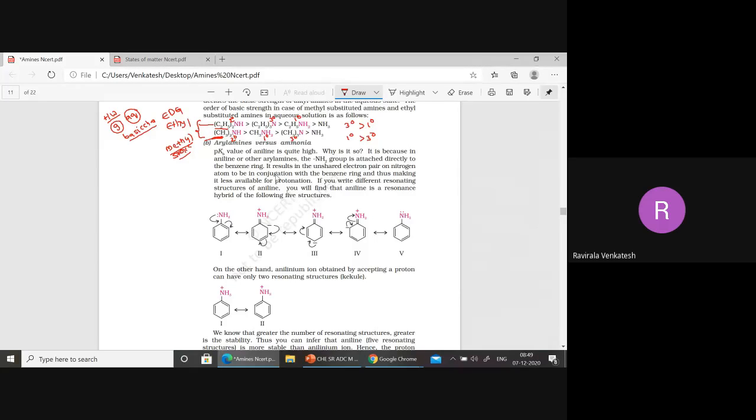Next, we will see aryl amines versus ammonia, or alkyl amines. Now, I am writing one more thing here: CH3CH2NH2. One more I am writing: aniline. This is aniline, right? Now, among these two, ethanamine and aniline, which is more basic, beta? Anybody? Is it possible for you? Ethanamine.